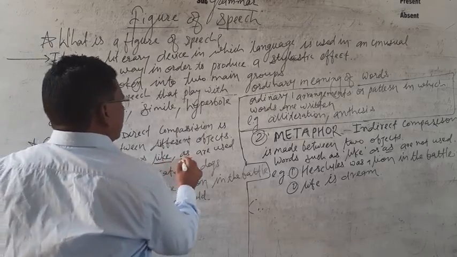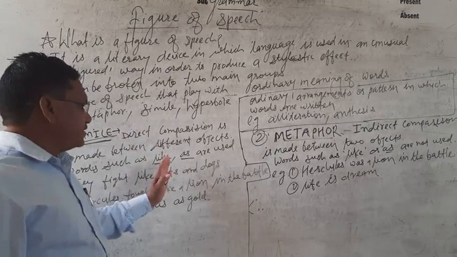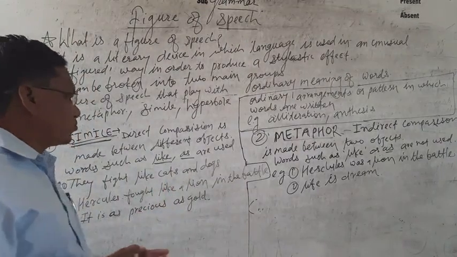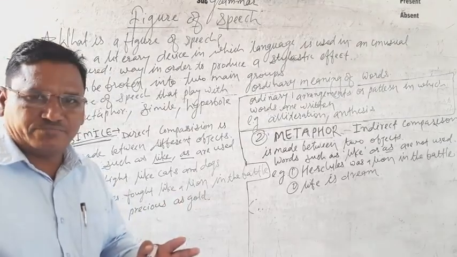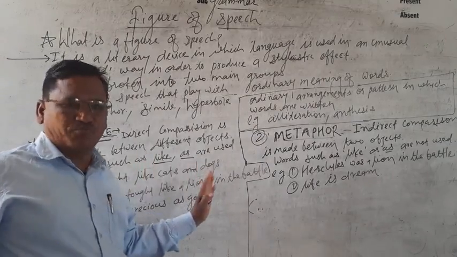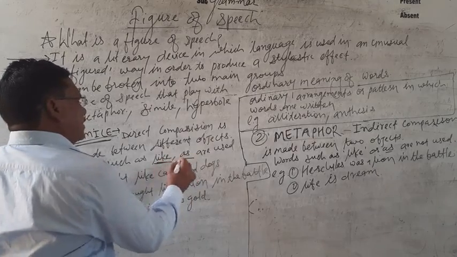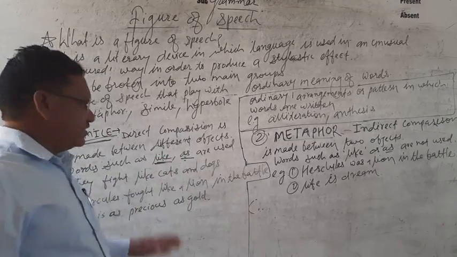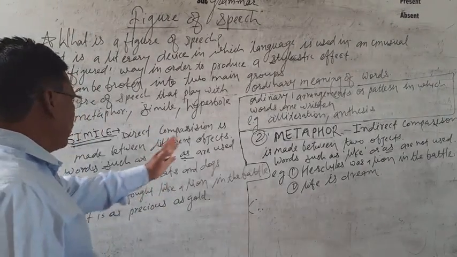If you see like or as used to compare between 2 different objects, then we can identify that it is a simile figure of speech. Keep in mind, like, as.